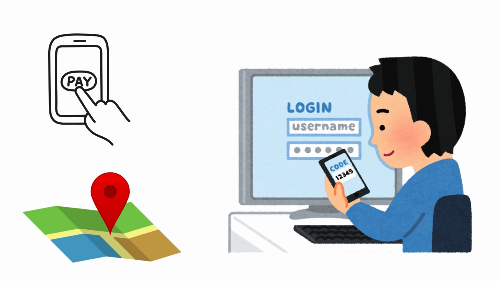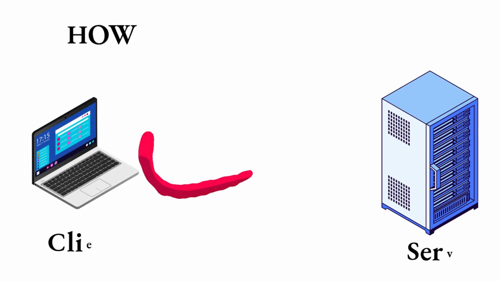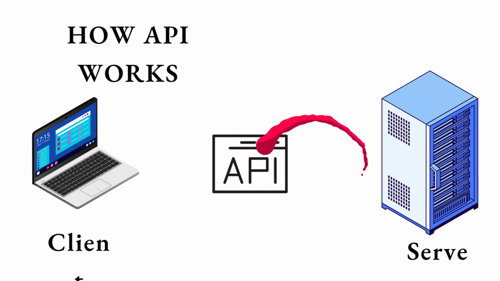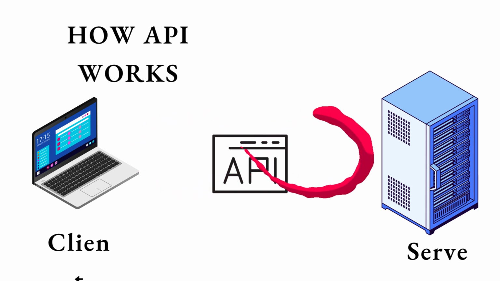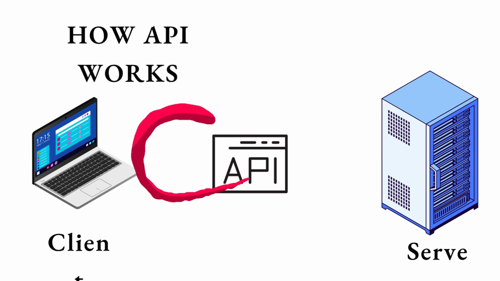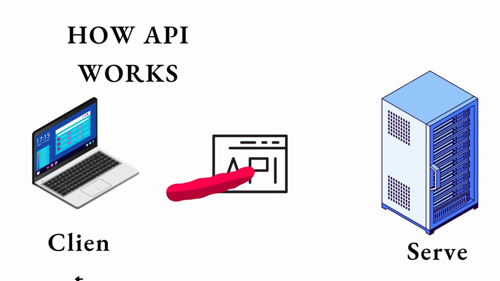So let's see how this API works. So on one side there is a client, on the other side there is a server, and in between there is a middleware which is nothing but the API. So your app makes a request to the API, API validates the request, and API gets data from the server or database, and then API formats the data and then sends it back to your app.